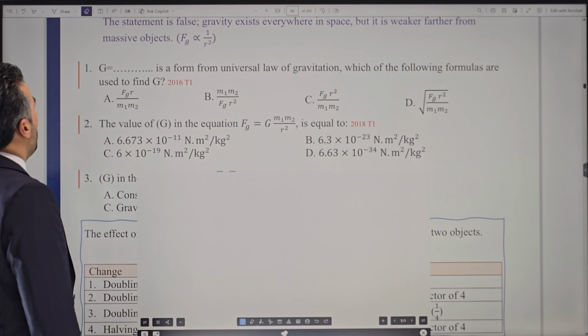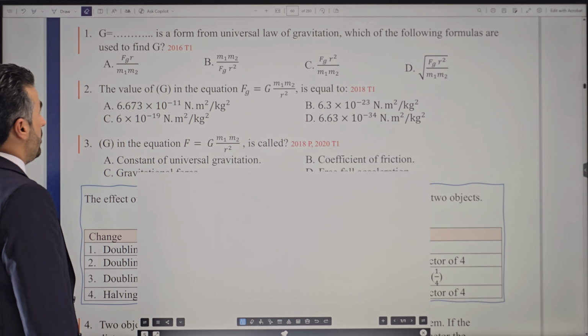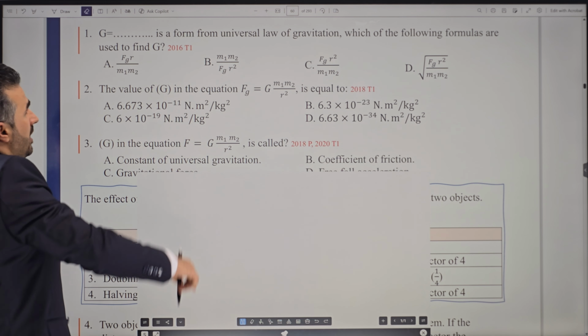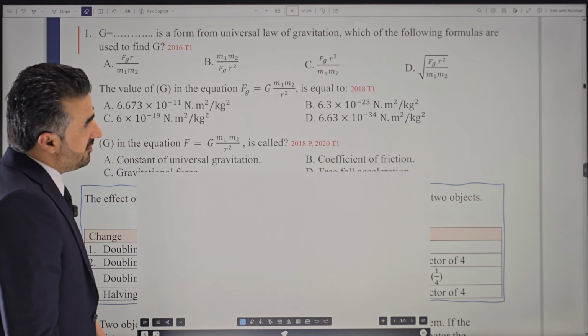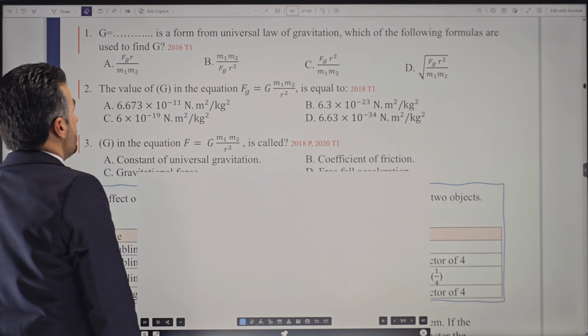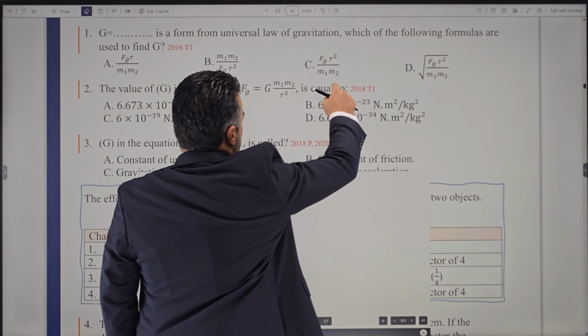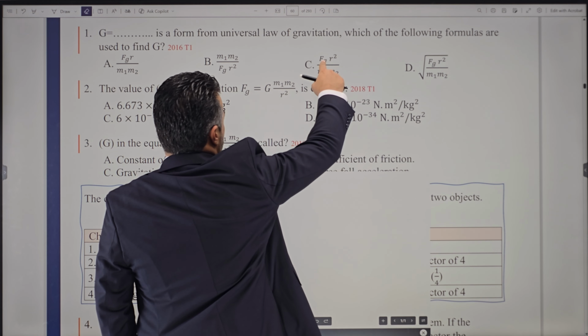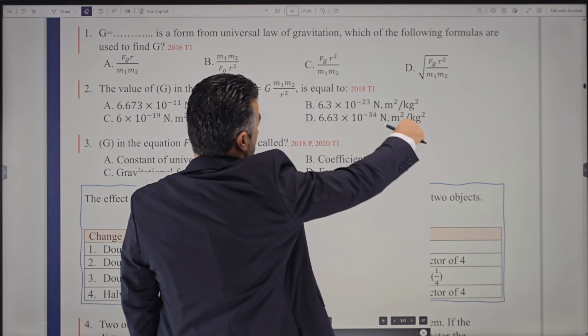Okay? All right, now remember these questions. It says, what is G here? It is a form of the universal law of gravitation. Which of the following formulas is used to find G? Just make G the subject. Isn't it G equals Fg times distance squared divided by mass 1 times mass 2?